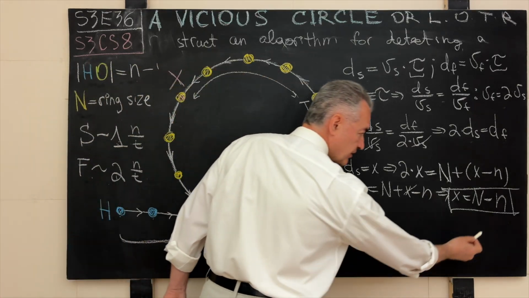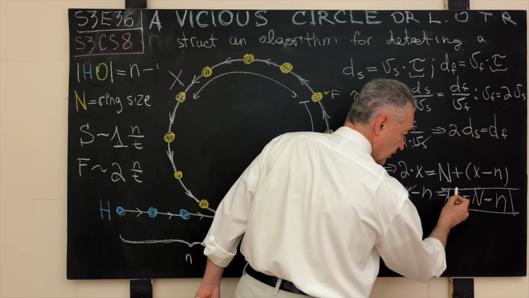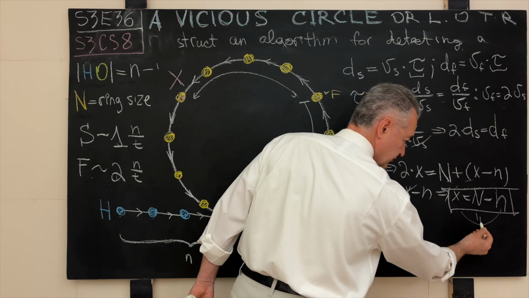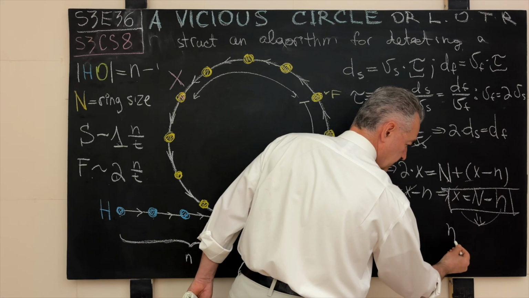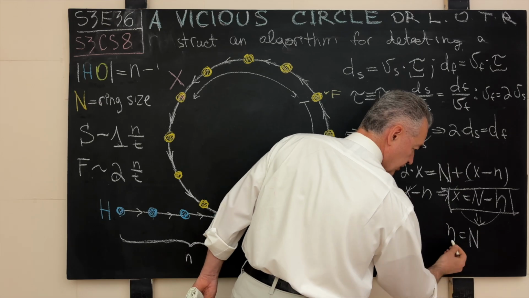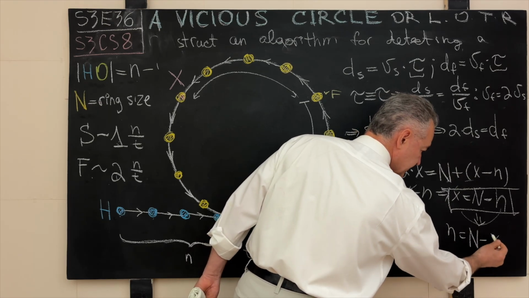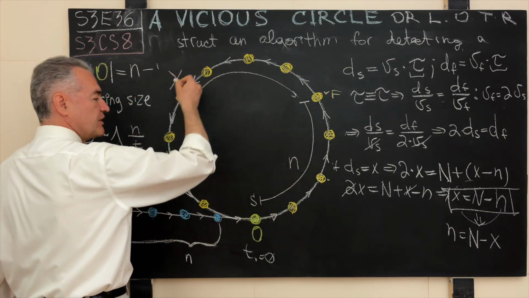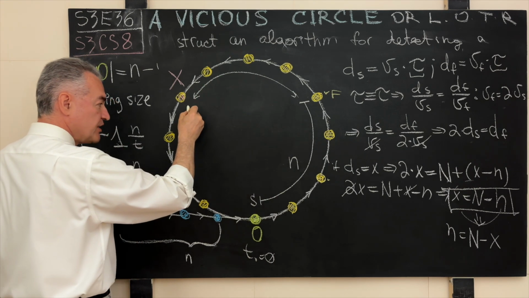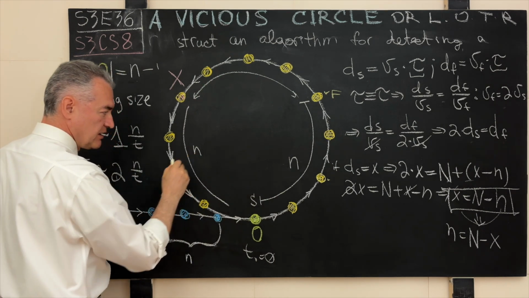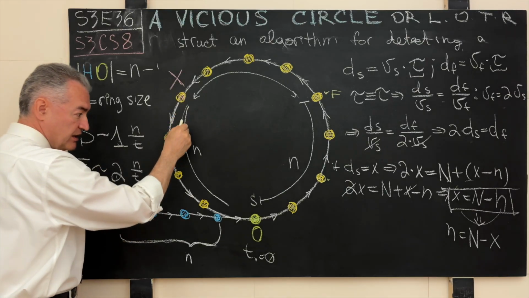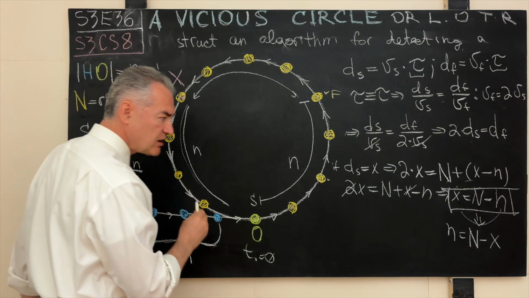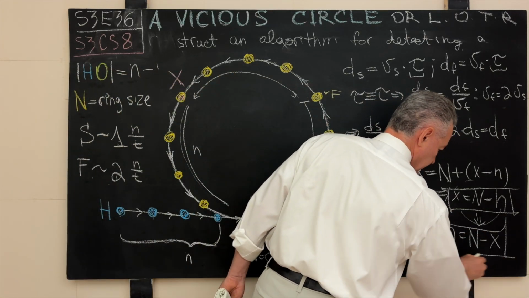But if we reshuffle this equality over here, let's say we move x to the right hand side of the equal sign and n we move to the left hand side, from here it follows what? That n is equal to uppercase N minus x. And what is N minus x? If this whole thing is N minus x, so this distance right here must also be n. You see the beautiful symmetry? This distance n and this distance n also. This follows from this deduction right here.